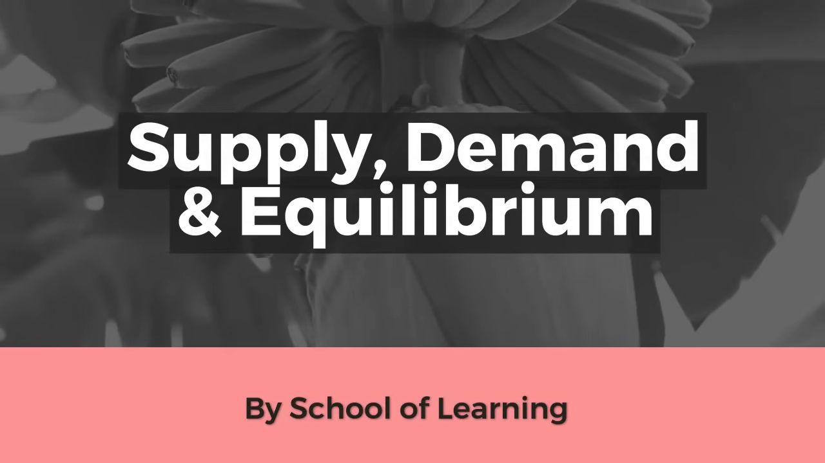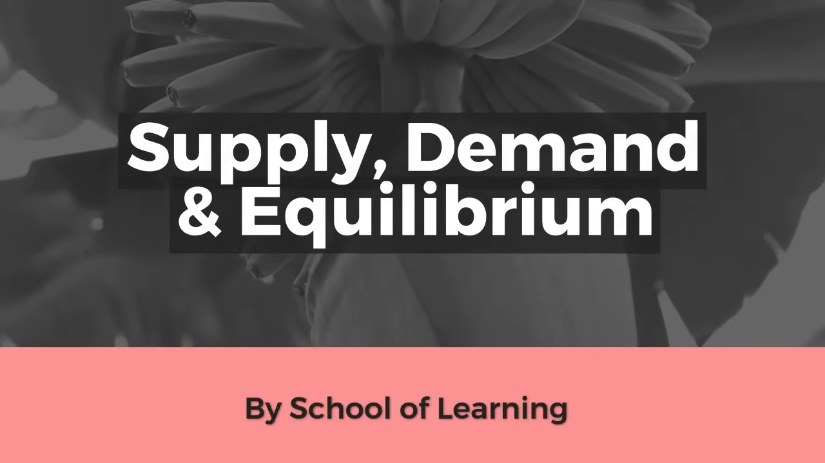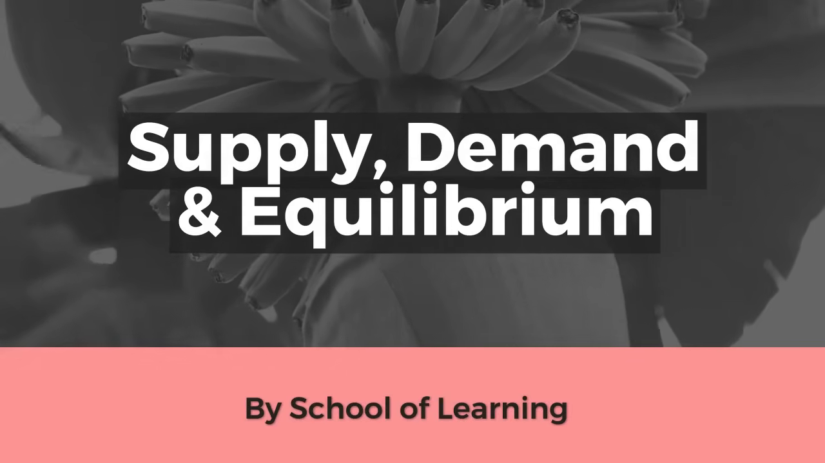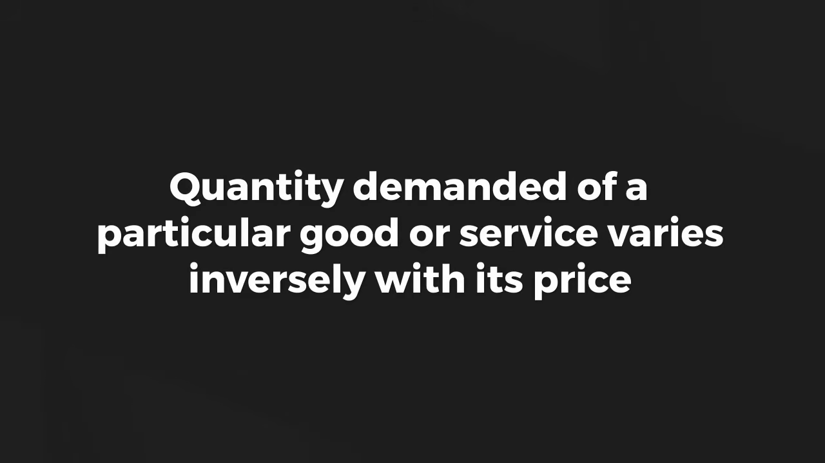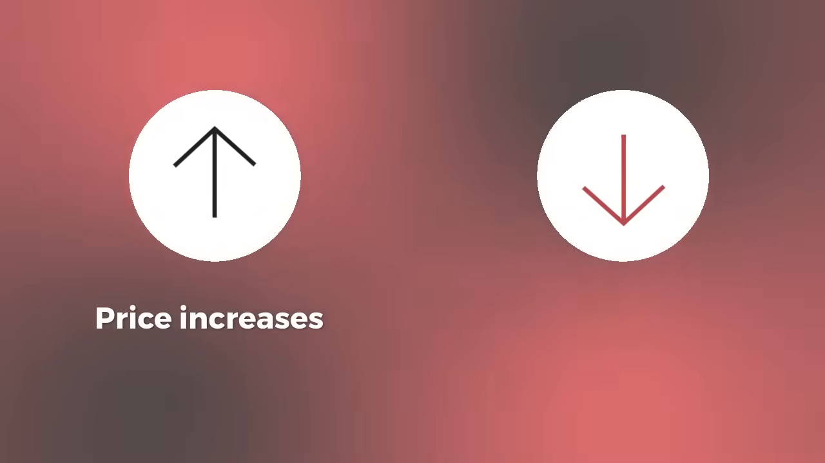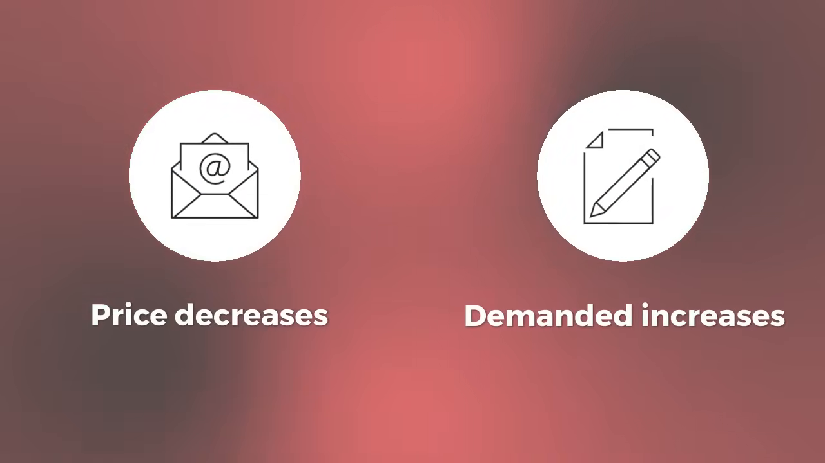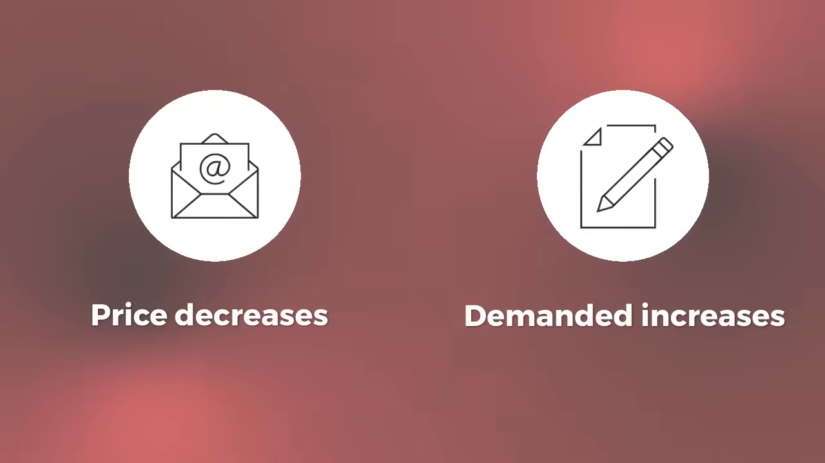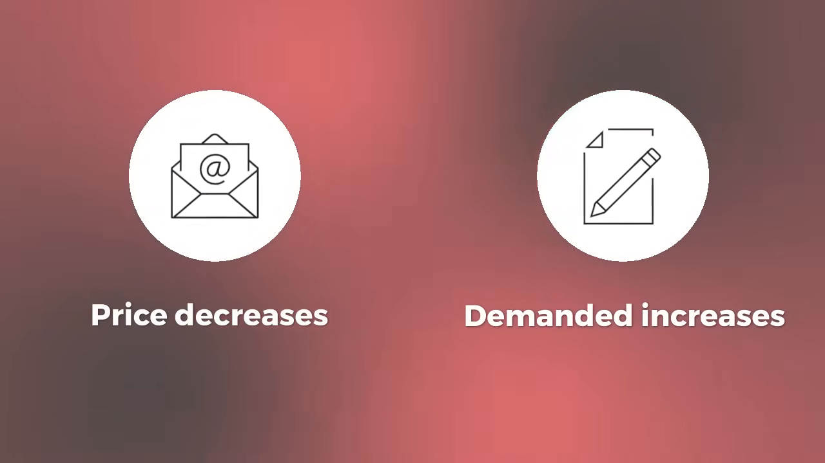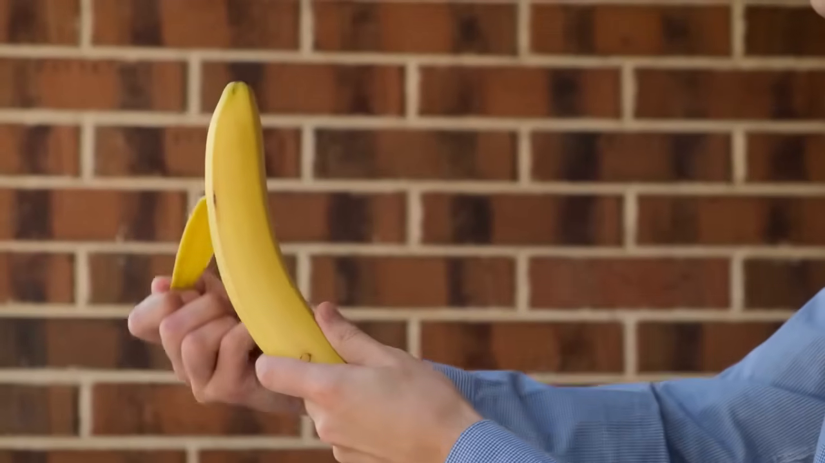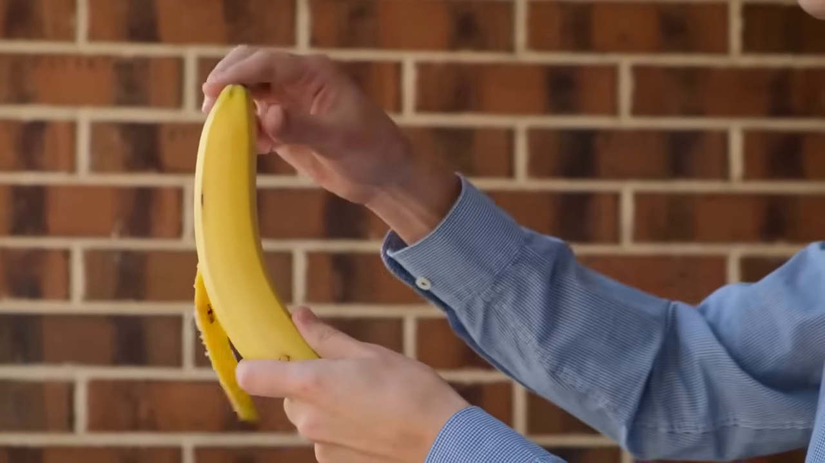Let's start with demand. The law of demand is a foundational concept in economics describing a fundamental human behavior. It simply states that the quantity demanded of a particular good or service varies inversely with its price, meaning as the price increases, the quantity consumers are willing and able to buy decreases. And conversely, as the price decreases, the quantity demanded increases. This seems intuitively obvious, but it's powerful. Can you walk us through a common example, say bananas, to really illustrate this?